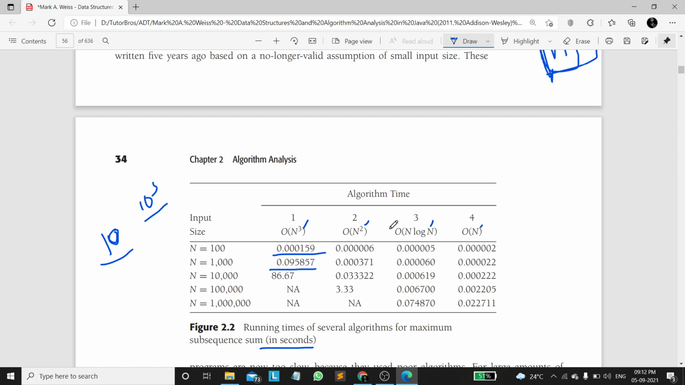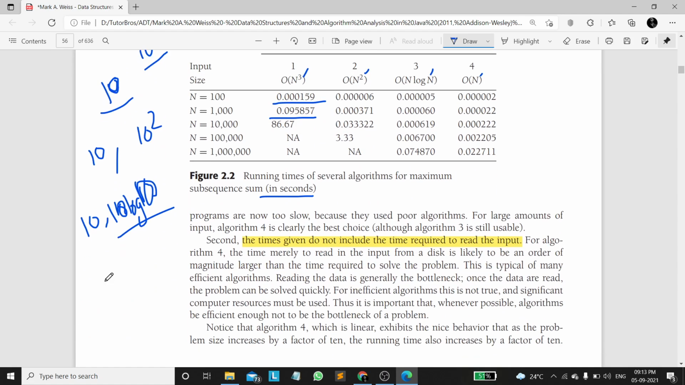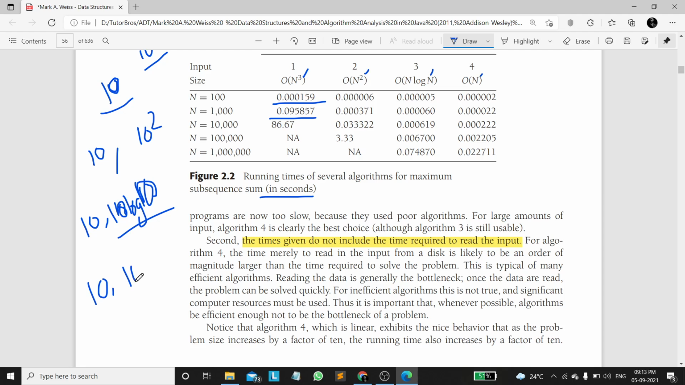But in case of n square, if we increase the input size 10 times, then it increases 10 square times, right? In case of n log n, if we increase the input size 10 times, it increases 10 log n times. Makes sense? 10 log 10 is very close to 10 only. Yeah, if we increase input size 10 times, then the linear time complexity is also executed 10 times only.